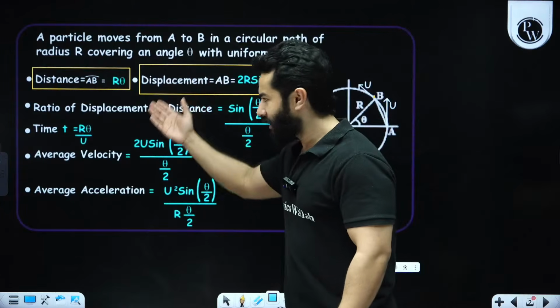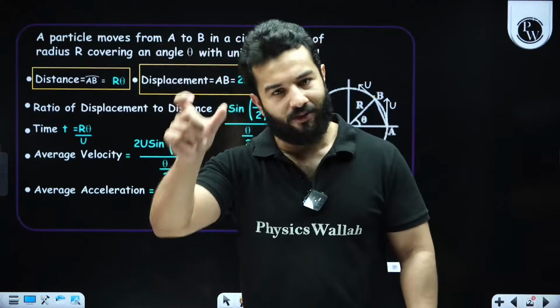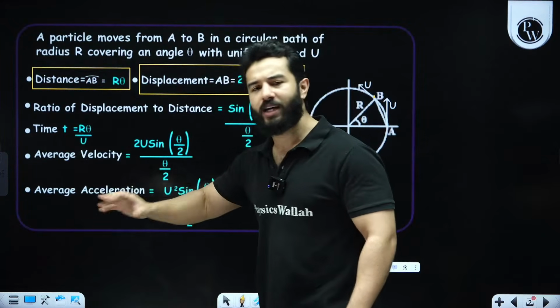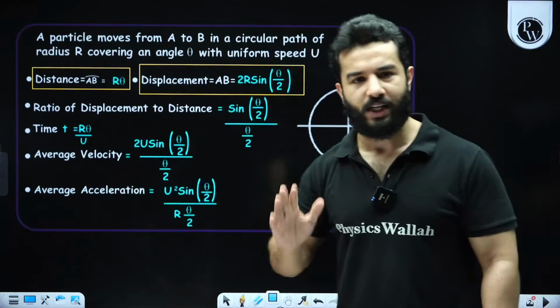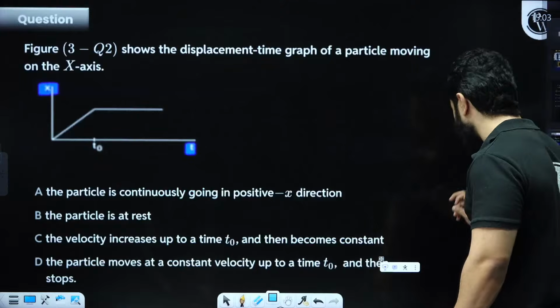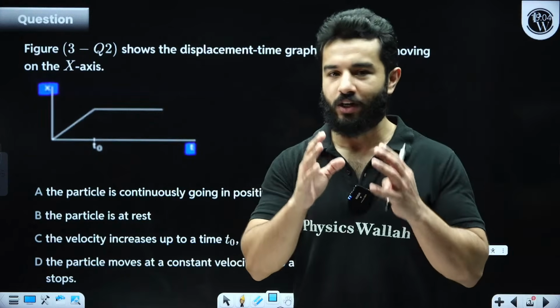Ratio of displacement to distance you can take. Time will be simply distance traveled divided by speed. So distance traveled is r theta divided by u, and finally you can also find out the average velocity and average speed, right? So hopefully you don't have any doubt in this. Now let's start. See, I have got many questions in which we have got good graphs, right?